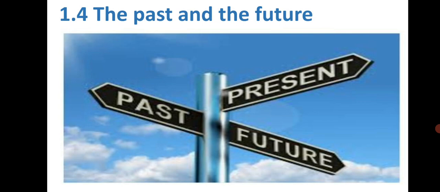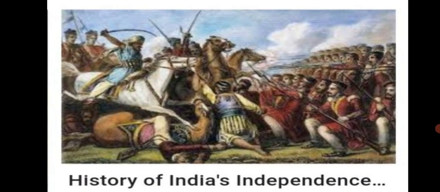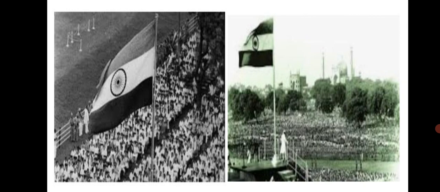The past, present, and future are linked by a continuous chain of events. For example, the Indian people fought against the British government to get independence. This is a historical action, the history of India's independence. As a result, India became an independent nation on 15th August 1947. So, we can say that independence was a consequence of an action, that is, the Indian people's struggle for independence.